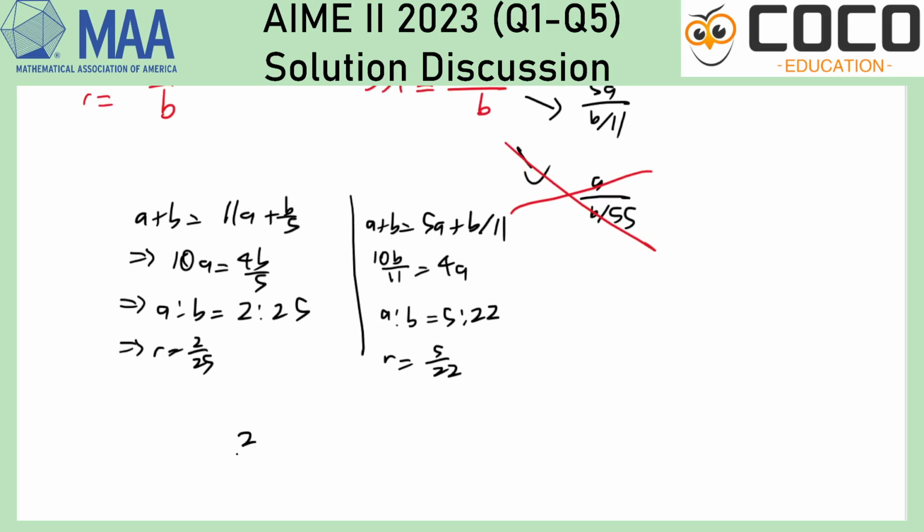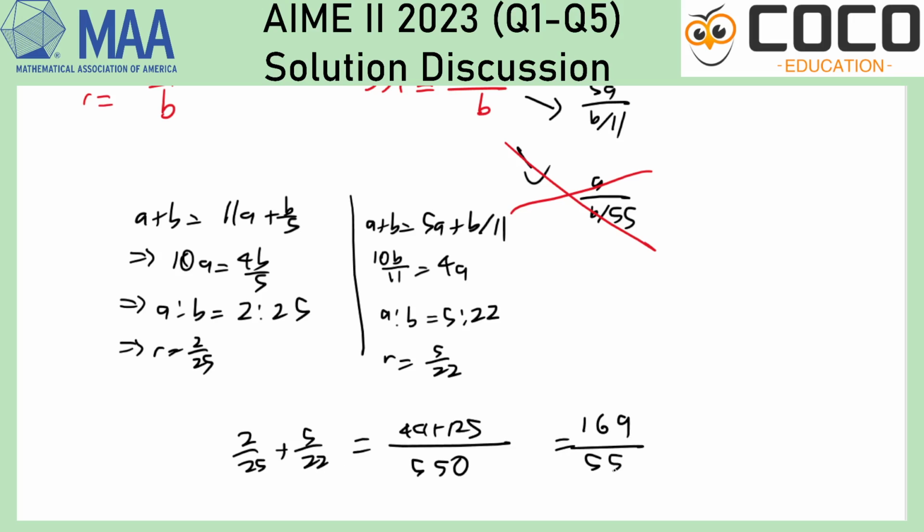Let's just add them up first and see what we get. 25 times 22 is 550. 44 plus 125 is 169. So that's 13 squared, so this is indeed in lowest terms. And our answer is 719.